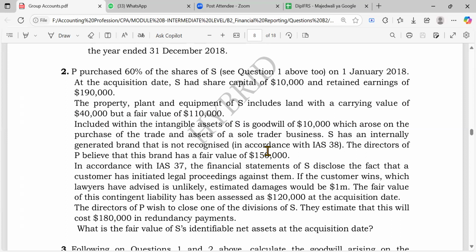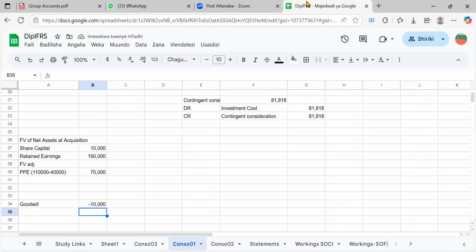So we are told the directors of P say this brand has a fair value of how much? 150. This too is a fair value adjustment, right? Is it going up or down? Going up, because initially it wasn't there. So it's like 150 minus zero, because it wasn't there.